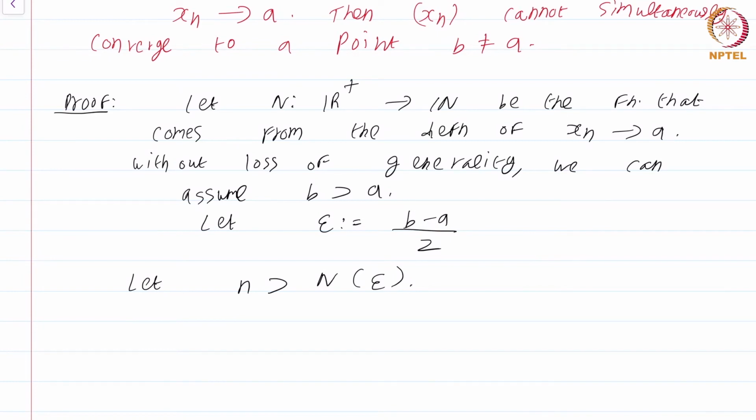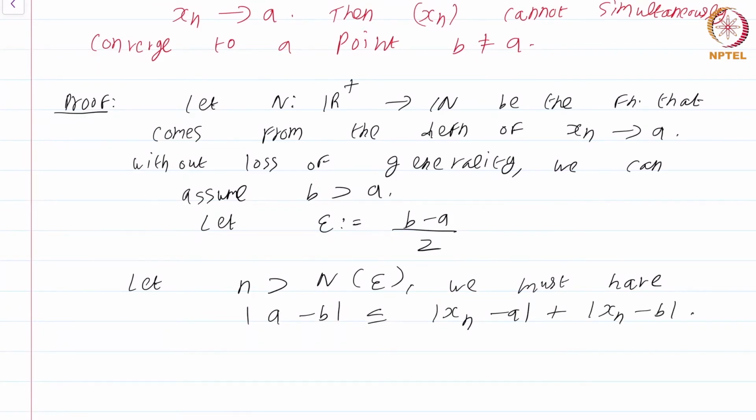Then we must have modulus of A minus B is less than or equal to mod xn minus A plus mod xn minus B. Right? But mod xn minus A is less than epsilon.